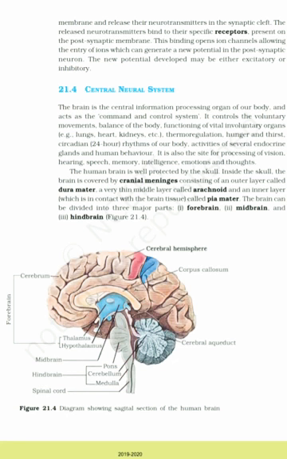The new potential developed may be either excitatory or inhibitory. 21.4 Central nervous system. The brain is a central information processing organ of our body, and acts as the command